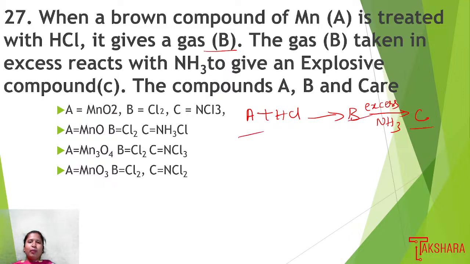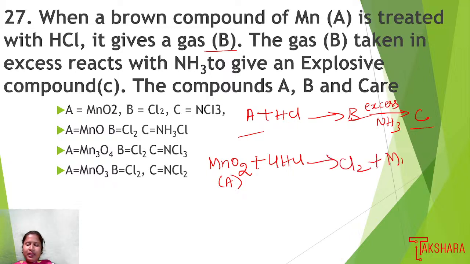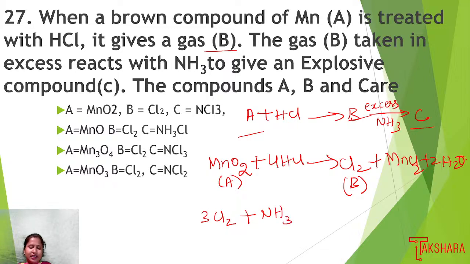Okay, the brown colored form of Mn compound is MnO2. So let us consider this as A. When it is treated with 4 moles of HCl, it is going to give Cl2 plus MnCl2 plus 2 moles of water. Where Cl2 we consider as B. Then when 3 moles of Cl2 is treated with excess NH3, we will be getting NCl3.